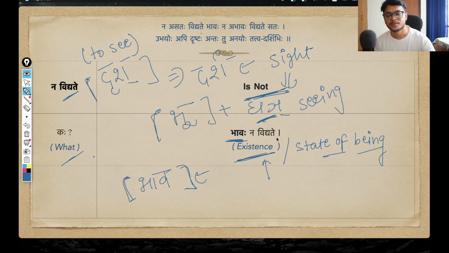Now see the connection: bhu, to be, when modified with this suffix, gives state of being. Same thing, drish dhatu, to see, gives state of seeing, which simply refers to sight. So from a verb root, we are basically creating a noun, a pratipadika.